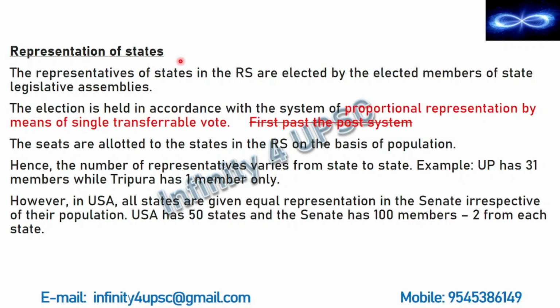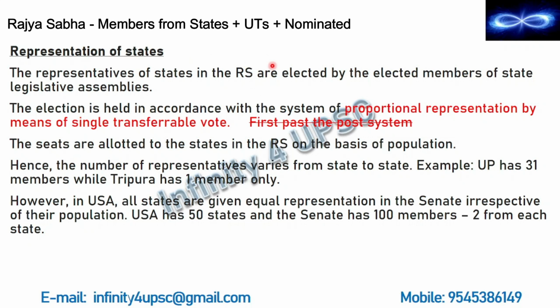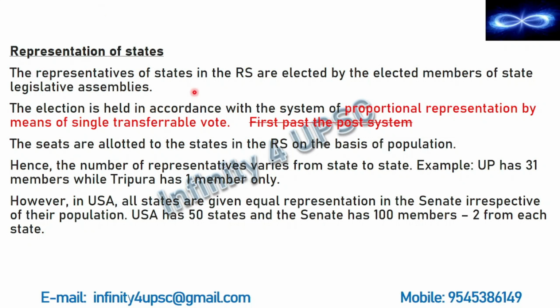Representation of states. We know that in Rajya Sabha we have members from states and members from union territories, and both these sets of members are indirectly elected. Then we have nominated members, and the one who nominates is the President. So all this representation we are going to see. The representatives of states in the Rajya Sabha are elected by the elected members of the State Legislative Assembly.